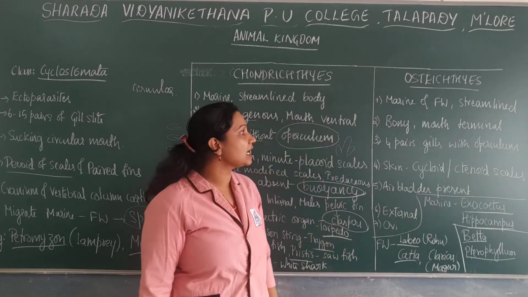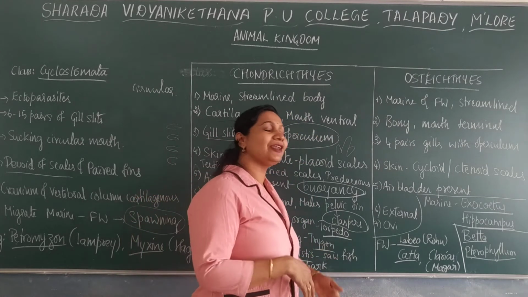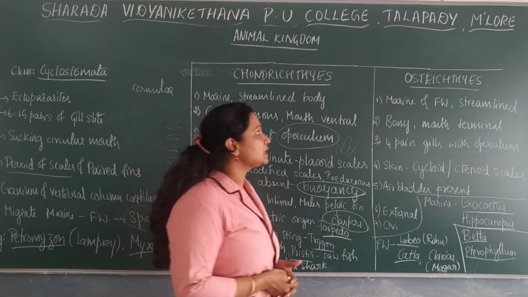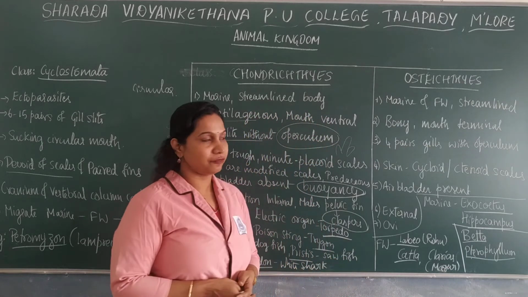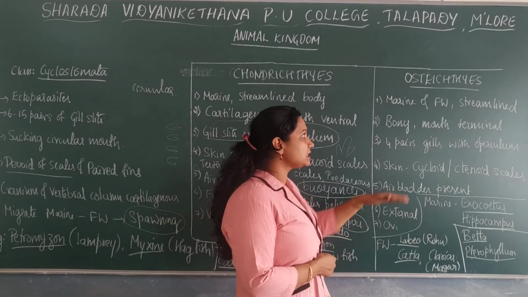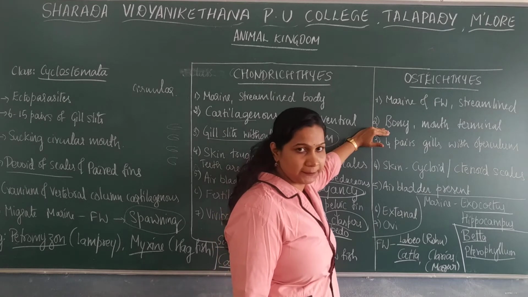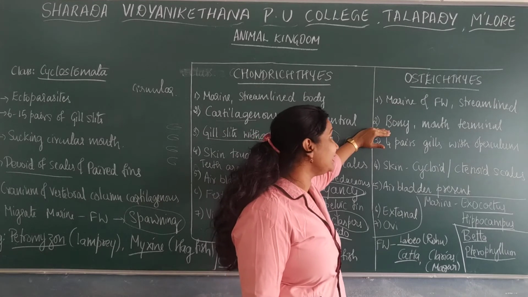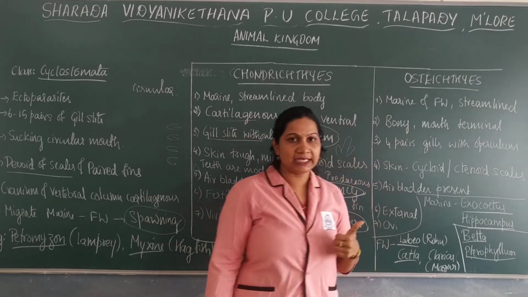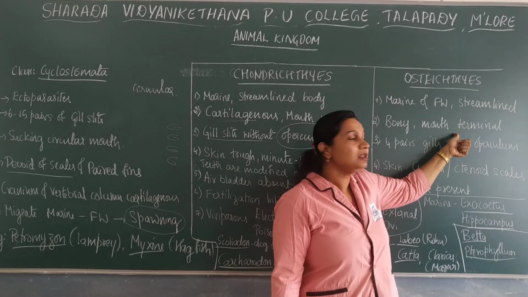Second one is about the class Osteichthyes. Osteichthyes members are either marine or freshwater. Even the aquarium fishes are included under the Osteichthyes. They also have a streamlined body, and they have an endoskeleton which is bony. They mainly have a bony endoskeleton which is not flexible. If you bend it, it will break. They have a bony endoskeleton, whereas the mouth is terminal in position. They have a terminal mouth.